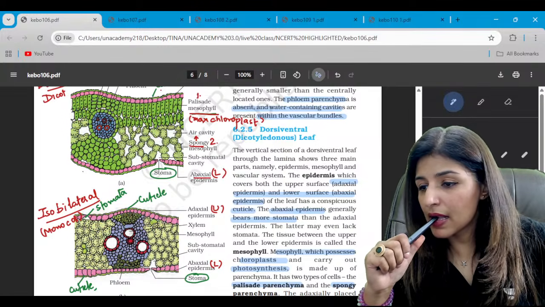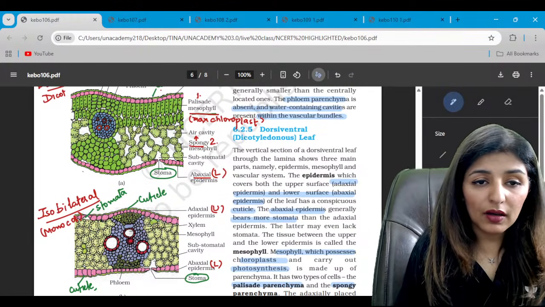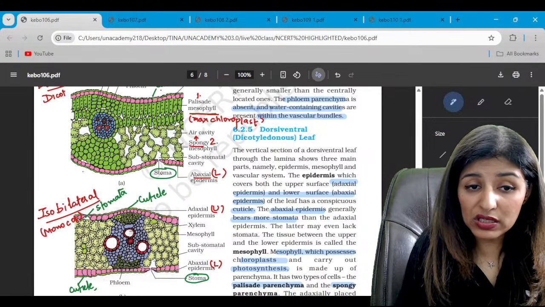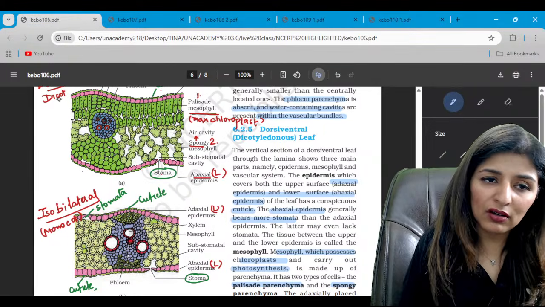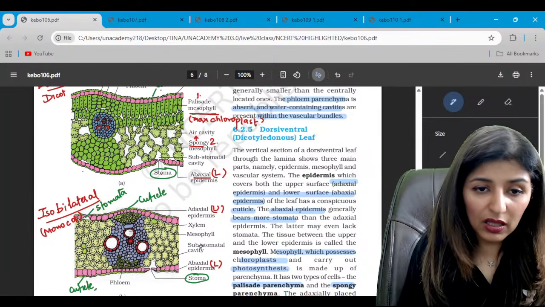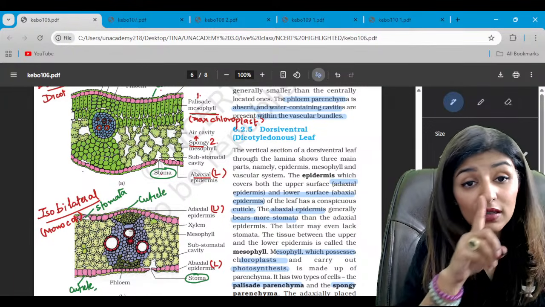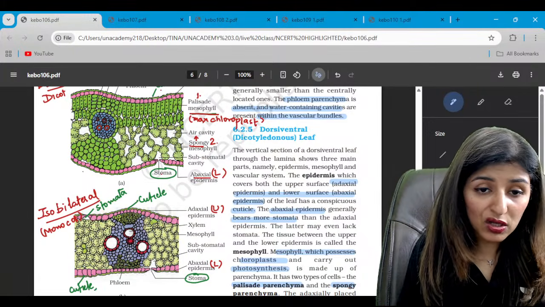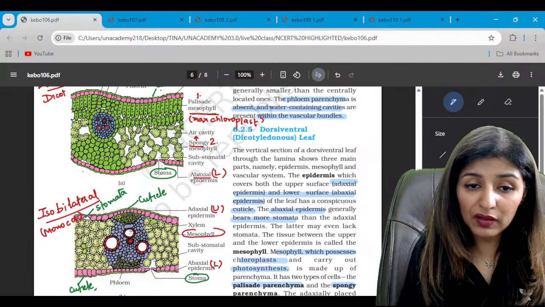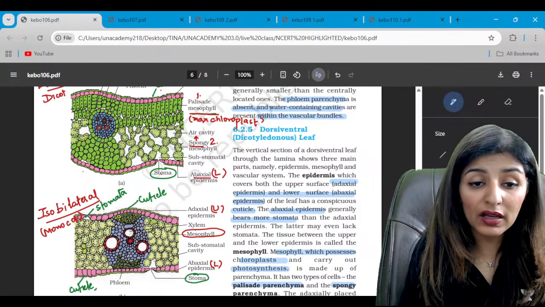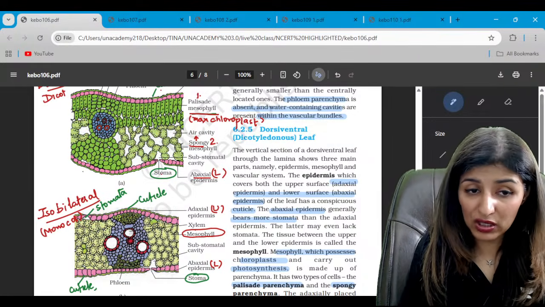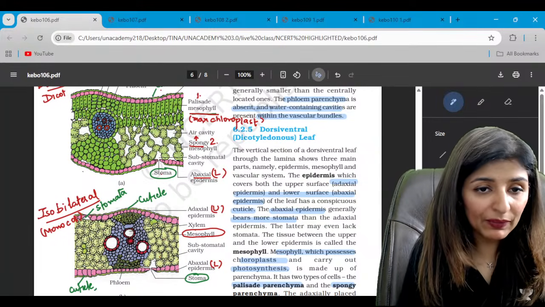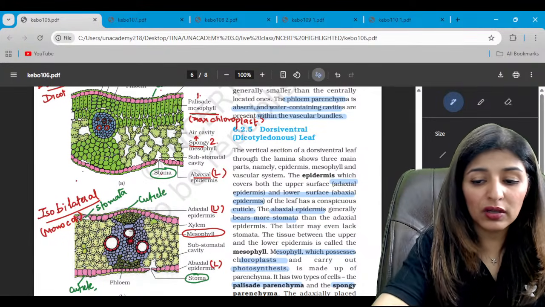Yes, guys. Anyone with any doubt here? Right? Now, also we do see a substomatal cavity just above the stoma, whether it is isobilateral or dicot. So, this is a similarity here. While in case of isobilateral, there is no distinction in the mesophyll. It is not differentiated. So, we see similar type of mesophyll in the isobilateral. See, all are rounded in shape. There is no distinction into palisade or spongy. Are we clear? And see the arrangement of the vascular tissue.